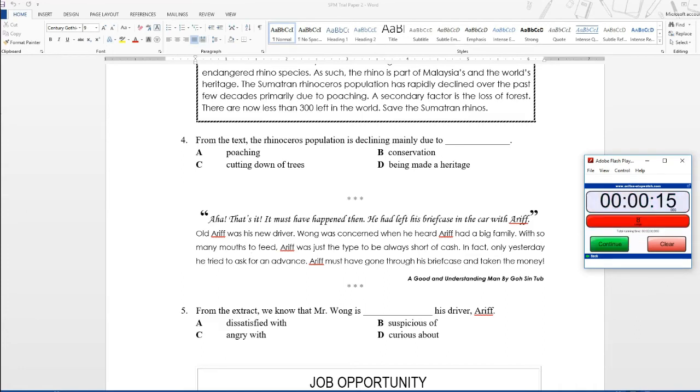Okay, time's up. So if you answered B, suspicious of, then you are correct. So Mr. Wong is suspicious of his driver Arif. If you don't know what suspicious means, I have mentioned it just now. Suspicious means curiga. So what is he suspicious about? Mr. Wong is suspicious that Arif has taken his money. So the answer is B.